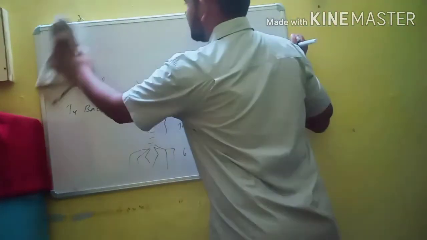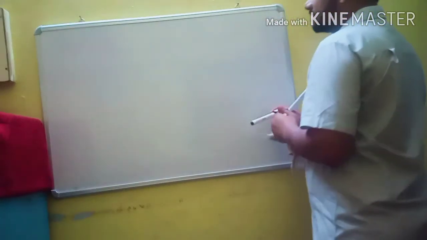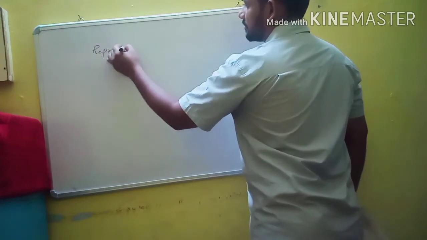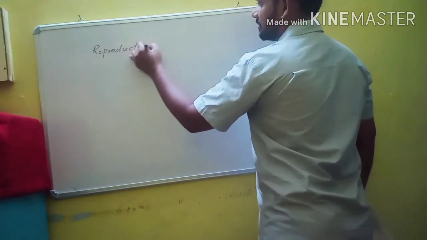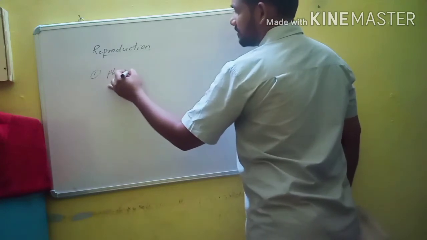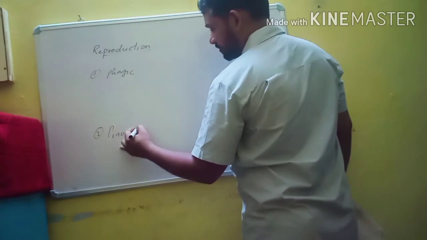So let us discuss reproduction in virus. Generally in viruses, reproduction is of two types, phasic and pinocytic.